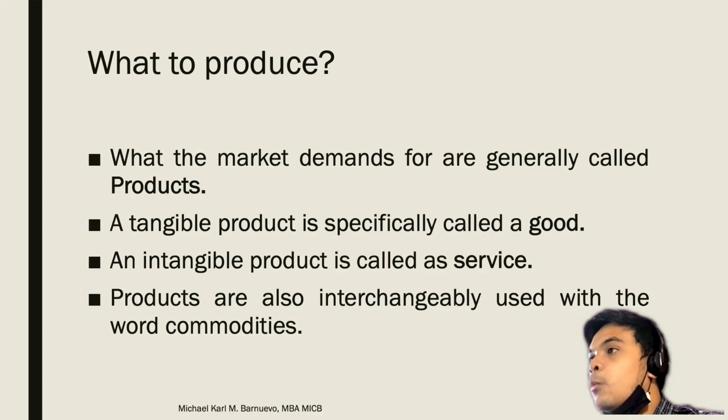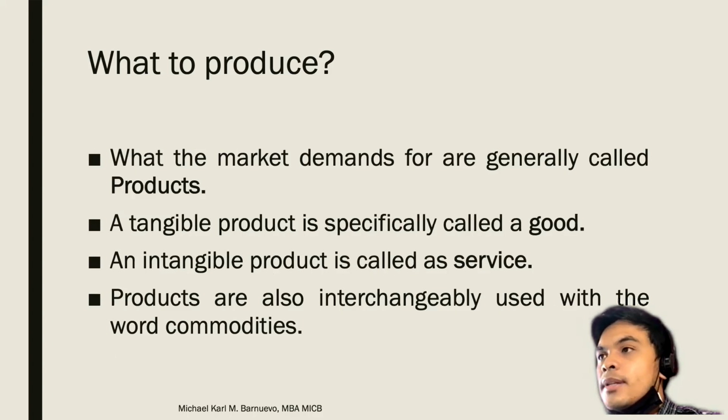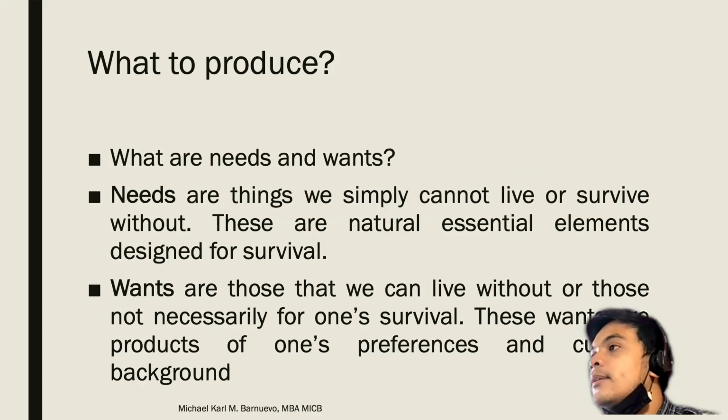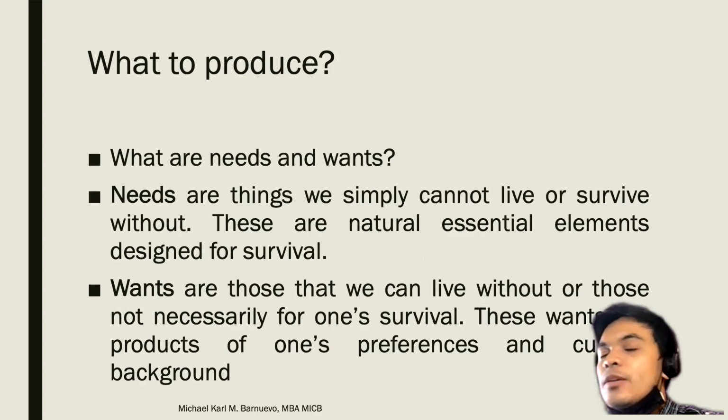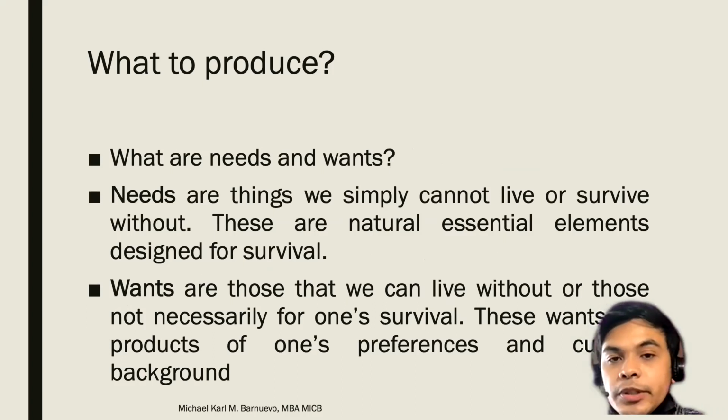What the market demands are generally called products. A tangible product is called a good, and an intangible product is called a service. So what are needs and wants? Again, needs are things we simply cannot live or survive without. These are the natural essentials for survival. For example, we need food, shelter, clothes. These are needs.